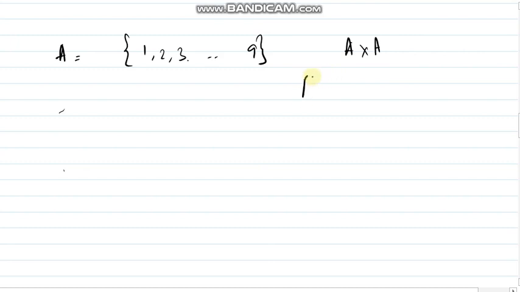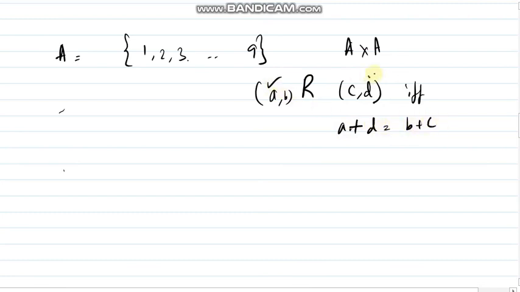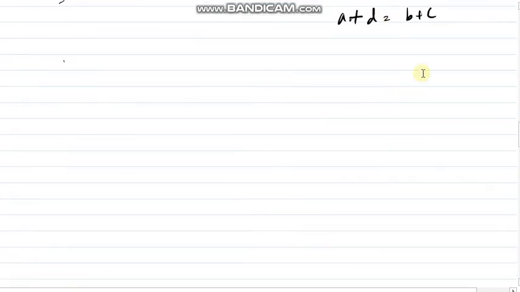Now next, one more example I will discuss here. If the set A is given as 1, 2, 3 till 9, and the relation R on A cross A is defined by (a, b) R (c, d) when a plus d equals b plus c. Just read it like that: first element plus fourth element equals second element plus third element. So we have to prove this is an equivalence relation.